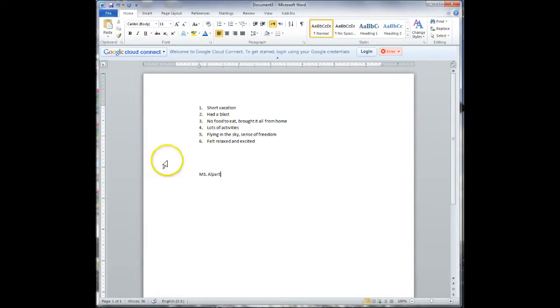And then I'm going to align that text to the right. So I'm going to go up here to my home tab and click on right. I'm going to hit enter, go to the next one, type in the date. Today is November 27th. It might not be November 27th when you view this. It's also aligned to the right. We're going to type in your class, so whichever section you are in.